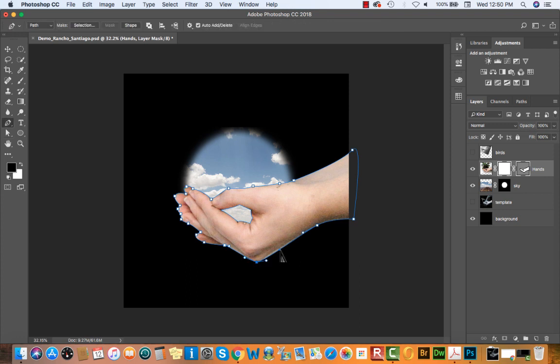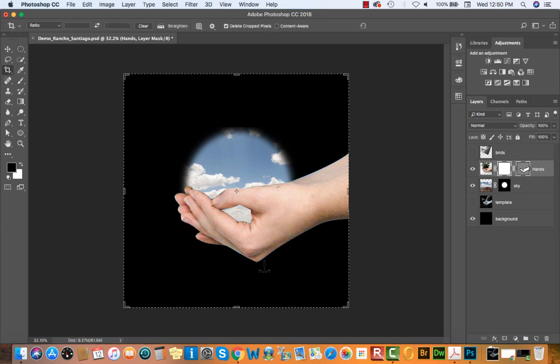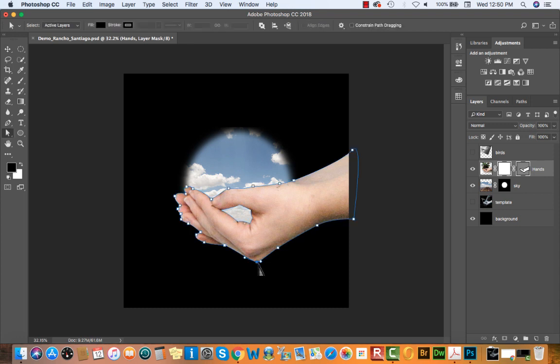I might even add an anchor point here. You can always add an anchor point using your pen tool. I do it a lot just to add an anchor point if one of the arcs isn't quite working out. Oops, I'm so sorry. Okay, and I'll just smooth this out again because it's looking a little pointy. Okay, and that looks pretty good. If you want to keep going in, again, you can go through and make some minor adjustments to your handlebars or the location of your anchor points using that direct selection tool. Okay, and we are working with a vector mask now, so that's what the pen tool is for.